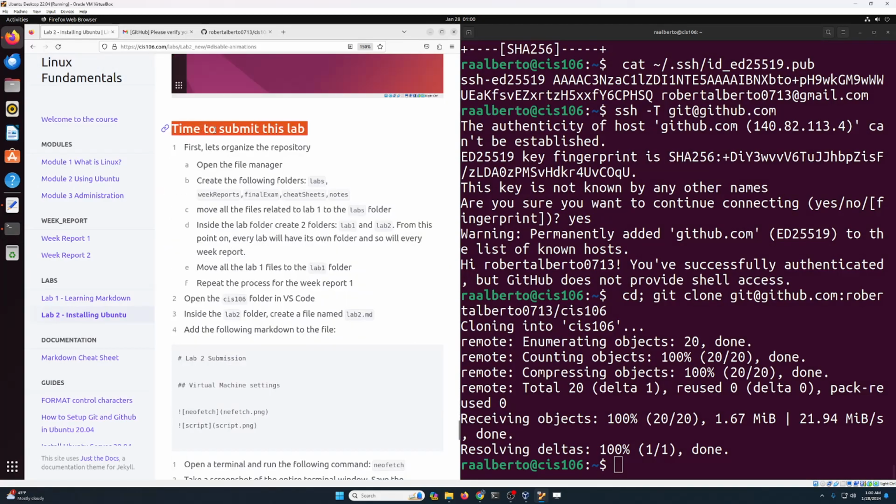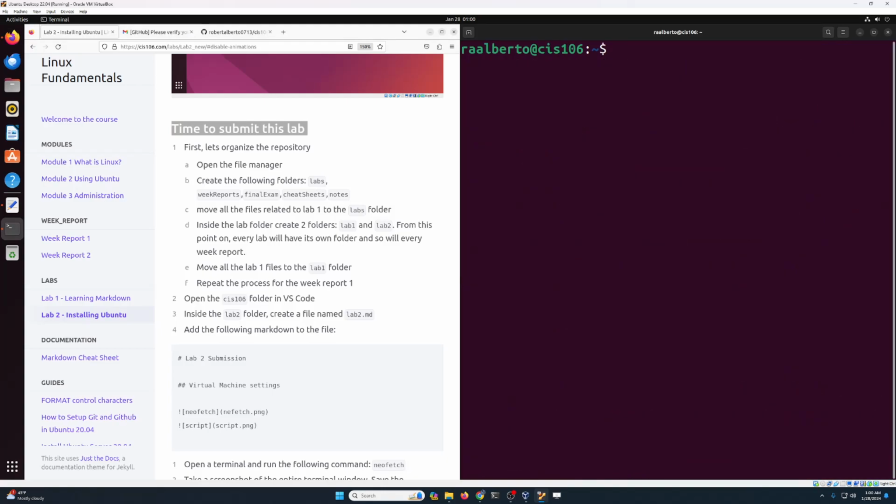And it's time for you to submit the lab. So there are specific things that I want for this lab to prove that you completed it. So first of all, let's clear our terminal screen. We don't need all that mess anymore. What we are gonna do first is organize our GitHub repository.